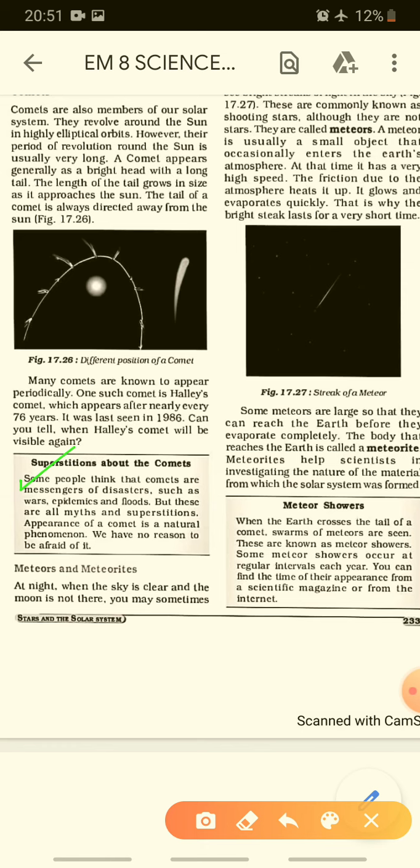So are you clear on what asteroids are? They lie in the large gap between Mars and Jupiter. The comets have a tail and move around the sun in elliptical orbits.